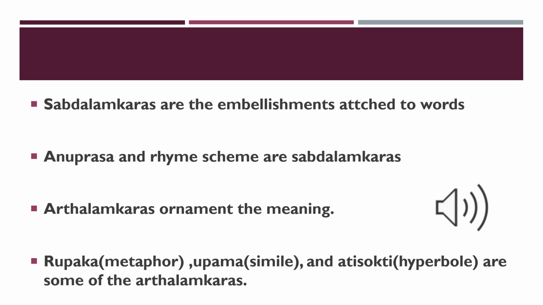So here we studied two types of Alankaras widely used in Indian poetics: Shabda Alankaras and Artha Alankaras. Simply, we can say that Shabda Alankaras ornament the words and Artha Alankaras ornament the meaning.